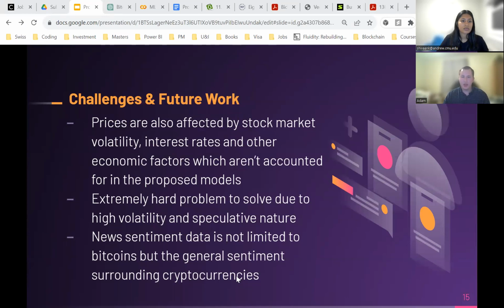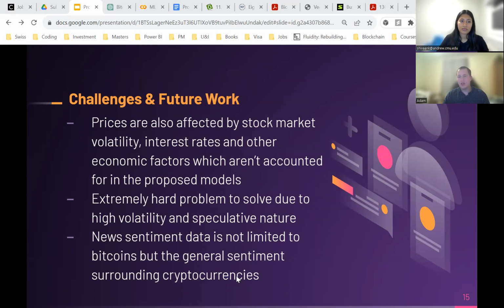Changes in interest rates influenced by large organizations and other economic factors aren't incorporated into the proposed models, and incorporation of these additional features may help to improve the models in the future. This is a very difficult problem to solve due to the volatility and speculative nature of the cryptocurrency market.